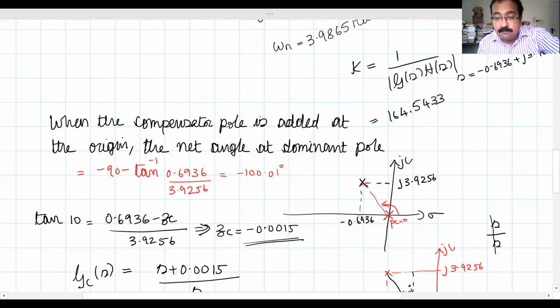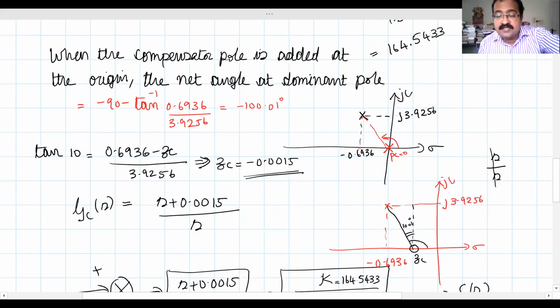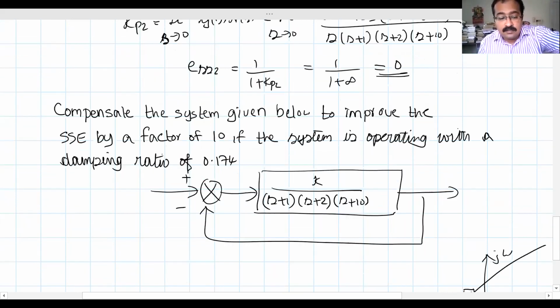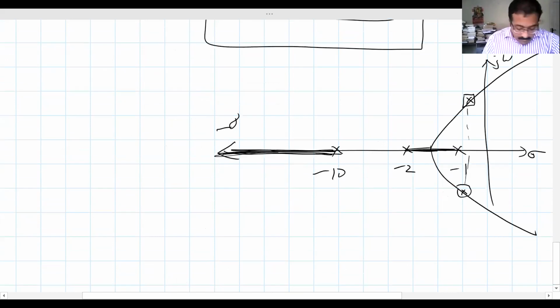Dominant poles were at -0.6936 ± j3.9256. So this point is -0.6936, and this is j3.9256. Right?